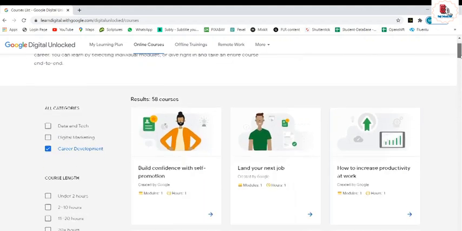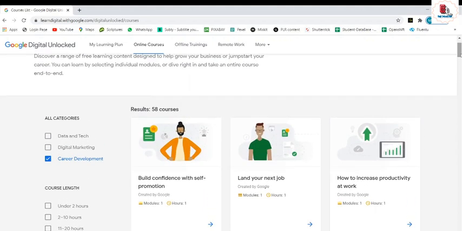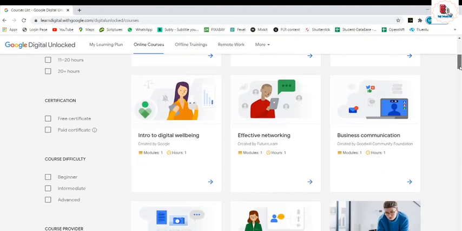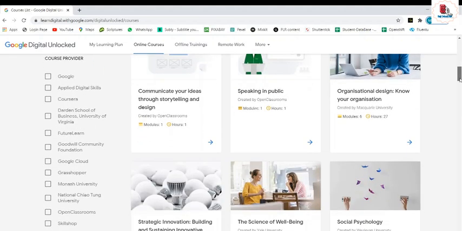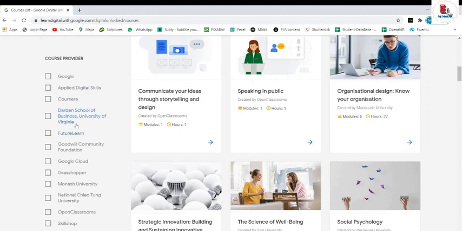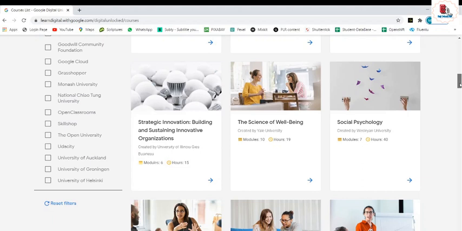One more important thing, let me tell you, is that it is made by Google, and in affiliation with many leading universities. Let me show you: University of Virginia, Goodwill Community Foundation, Google Cloud. Here you can see National Chiao Tung University, hope I'm pronouncing it properly. Monash University, University of Auckland, Groningen, Helsinki.